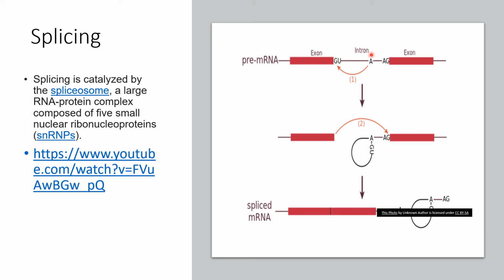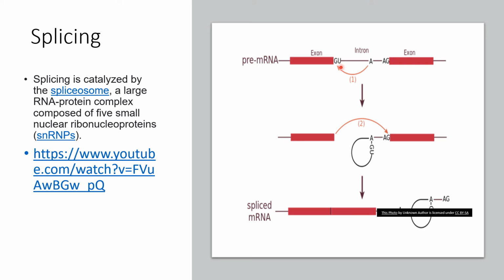And somewhere in between these two ends, it also has an A. Now these three important regions are recognized by the spliceosome protein, as whenever it comes across such a sequence, it will come and bind, especially in the 5 prime end, it will come and bind and it will cut the dinucleotide out of the exon.